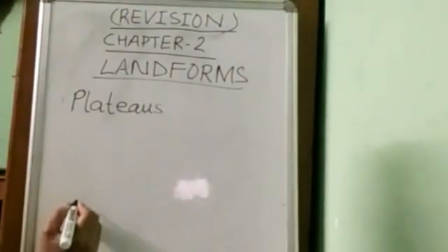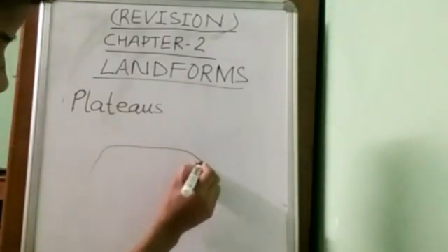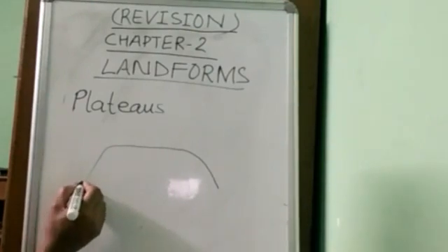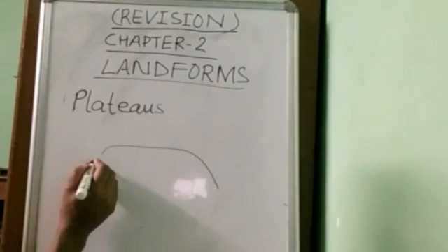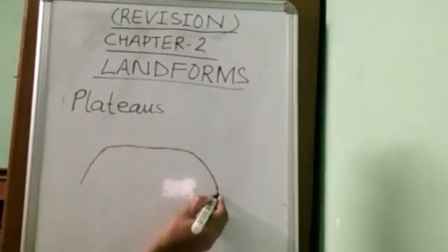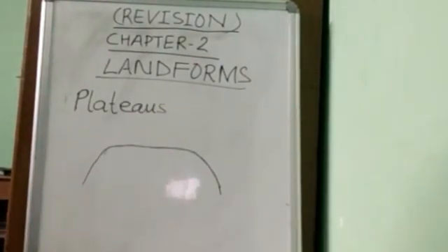Now plateau. A plateau is a raised flat land. Plateaus are also called tableland. Okay, a plateau is like a table top. Can you see this? Like a table top or tableland.